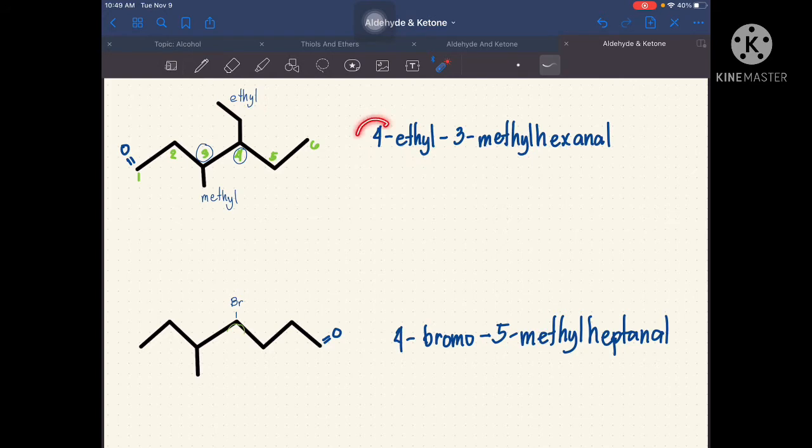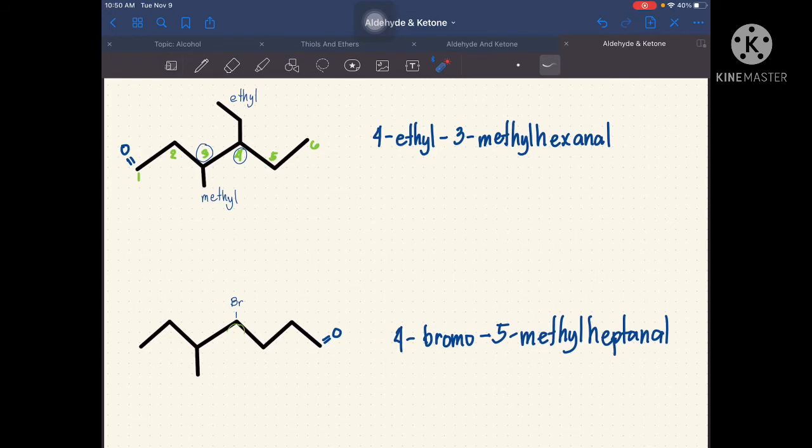So, remember, yung number 4 will just serve as the location of our alkyl group. And then, next, we have 3-methyl, then hexanal. We have here hexanal kasi we have 6 carbon atoms. So, change lang natin yung E ng hexane para makuha natin yung hexanal.